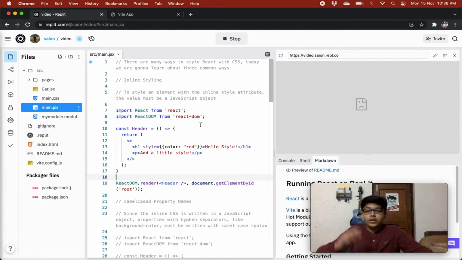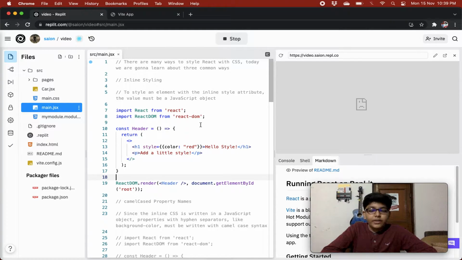Today we are gonna learn the three most common ways through which we can style our React app. There are many ways to style React with CSS, but today we are gonna learn about three common ways. The first common way is inline styling. So what is inline styling? In inline styling, there's an element, and you give it a style attribute and put styles in it, which are basically applied on the element.